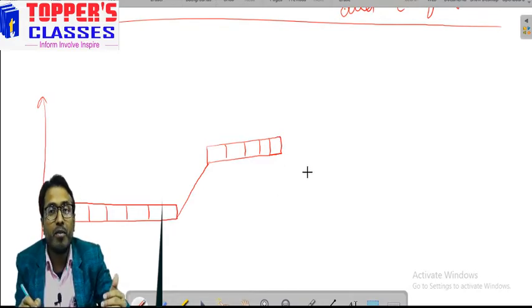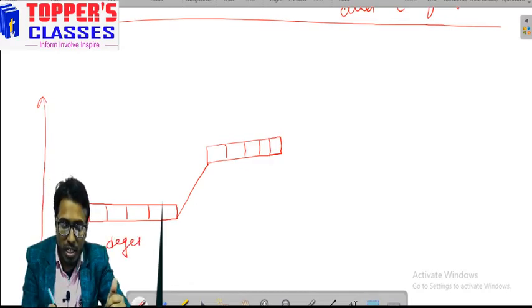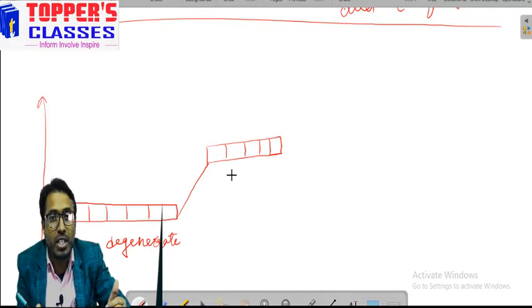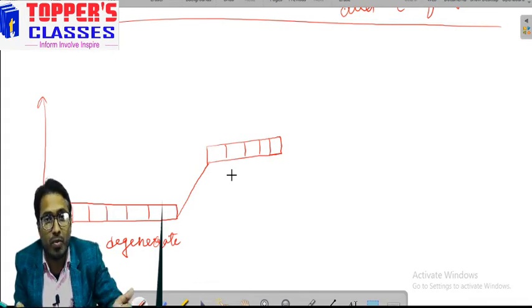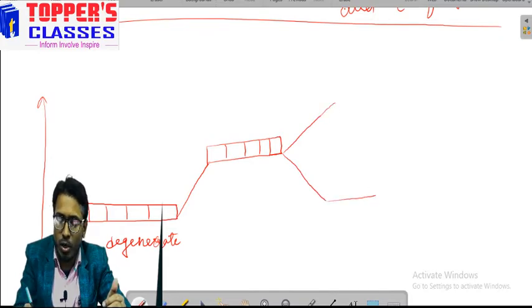Now when the ligand attaches with the metal atom, this is the case of degenerate d orbitals, and this is the case when the ligand approaches the metal. Once the ligand attaches with the metal, the d orbitals split into two sets. What are the two sets? It splits into two sets, that is the T2g orbitals and the Eg orbitals.